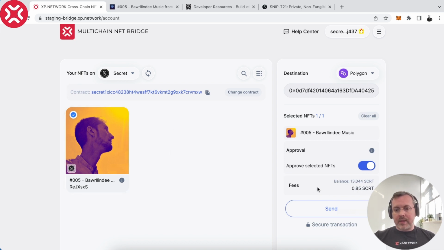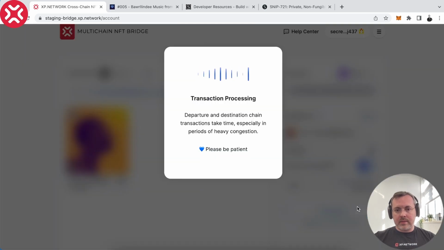As you can see, the fee estimation happens approximately every 10 seconds. So if we wait, okay, you see, the balance has been updated because we just successfully ran a transaction of approval. It was 13.042 secret tokens. Now it's 0.41 because we spent one for the approval transaction. And we saw that the transaction fee on the destination chain has also increased. So before it went too high, let's actually hit the send button.